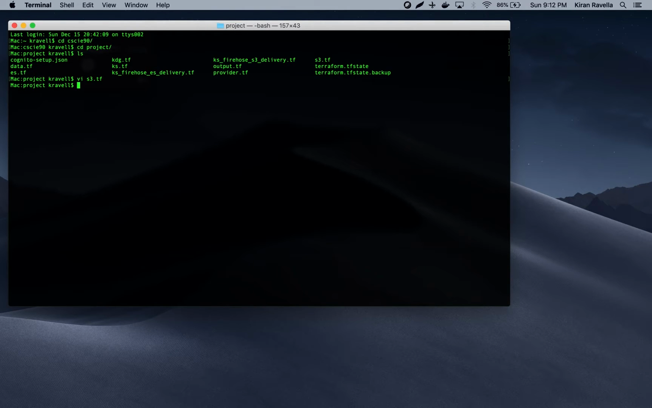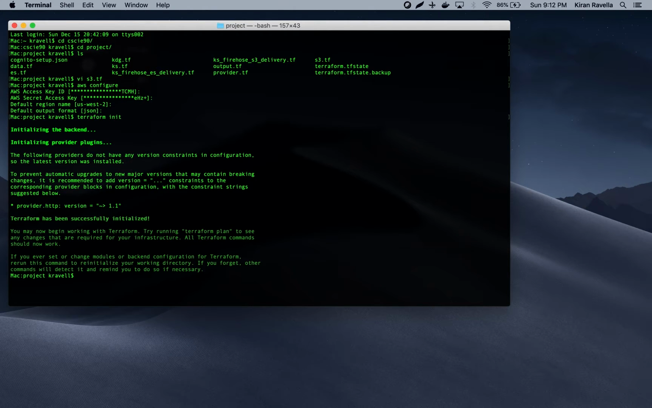All right, so the way to get this going is we use a command. We have to configure the credentials first, so AWS configure. I already configured it, so the credentials are already there. And once the AWS credentials have been created, we use Terraform init to download all the plugins and things that are required by Terraform to execute the scripts. In my case, I already downloaded them, so everything is ready to go.